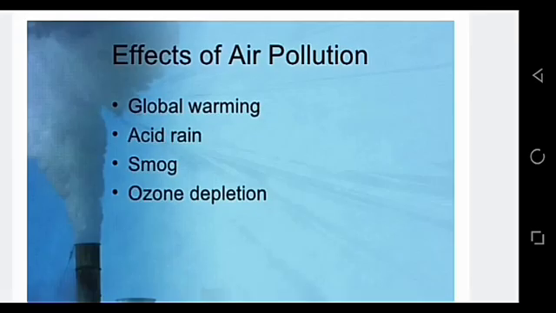Now since we have discussed different types of air pollutants and major causes of air pollution, now we will discuss some harmful effects of air pollution, short-term effects and long-term effects. So basically the major effects include that air pollution can cause global warming, which is the unnatural increase in the temperature of earth's surface, acid rain, smog and ozone depletion.